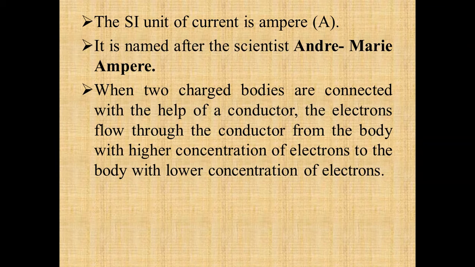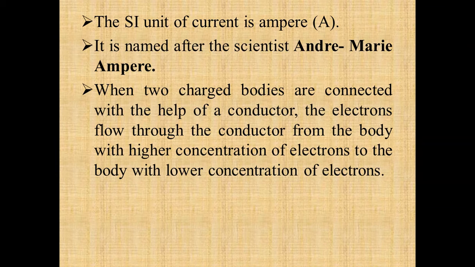Now, what causes the flow of current? When two charged bodies are connected with the help of a conductor, the electrons flow through the conductor from the body with higher concentration of electrons to the body with lower concentration of electrons. When we studied the chapter on heat, we saw that heat is the energy that flows from a body at higher temperature to lower temperature. Similarly, water flows from higher level to lower level automatically. Same is the case with the flow of current.